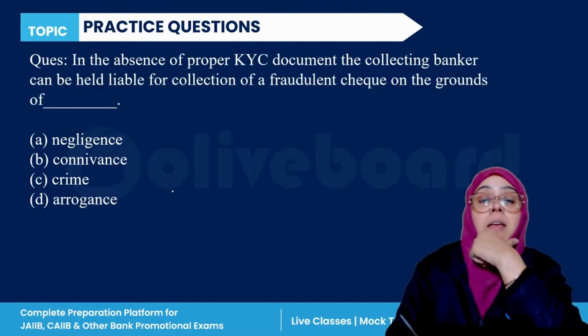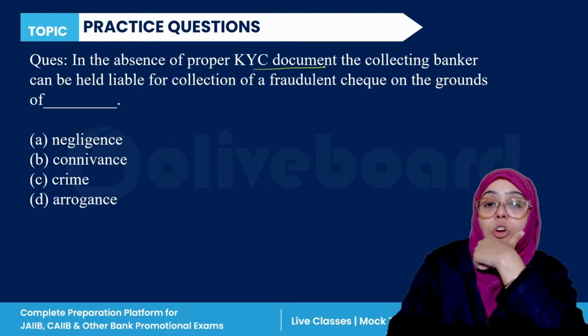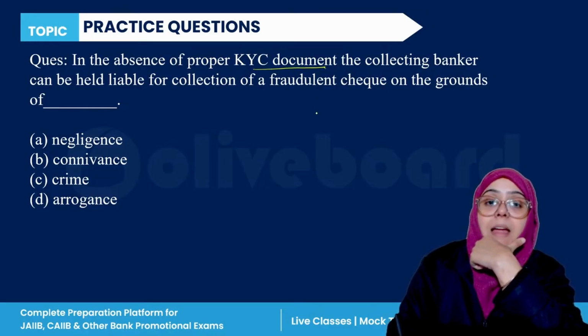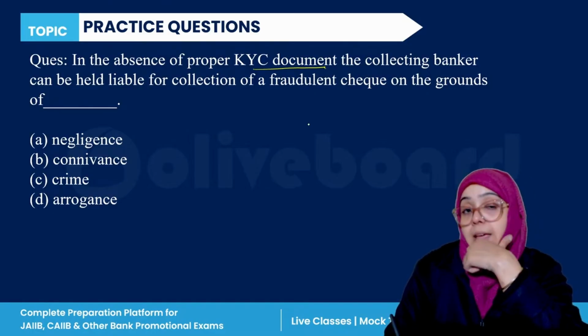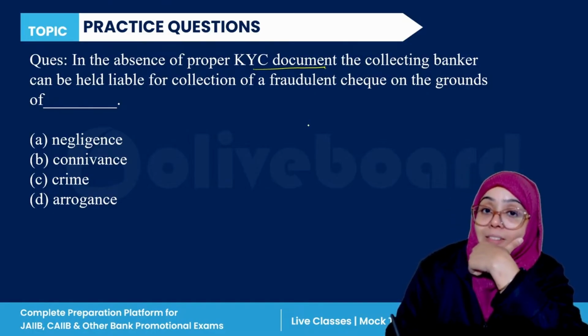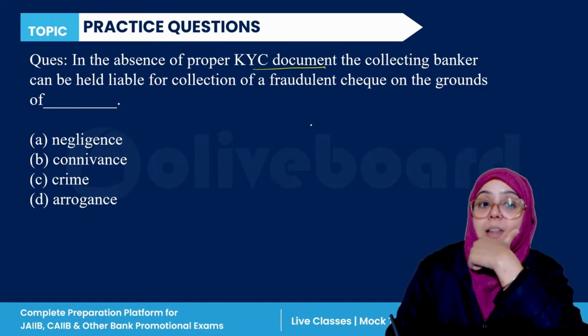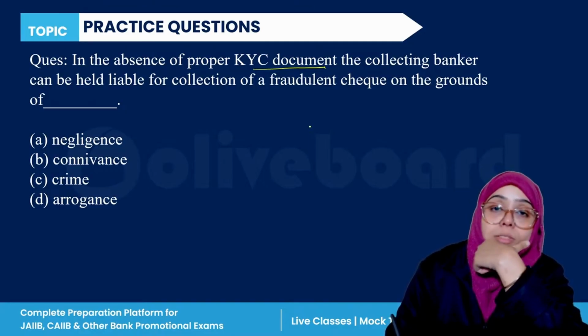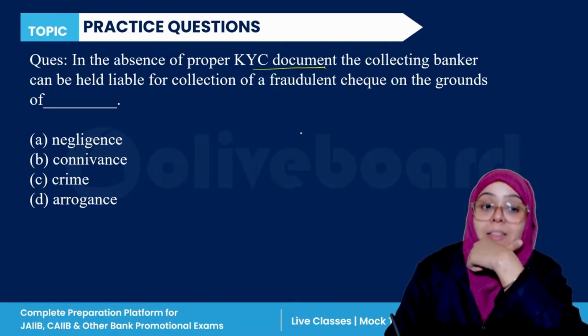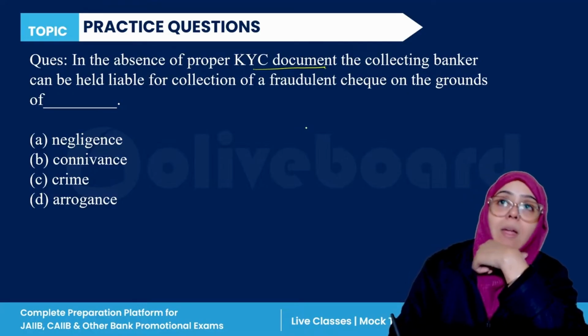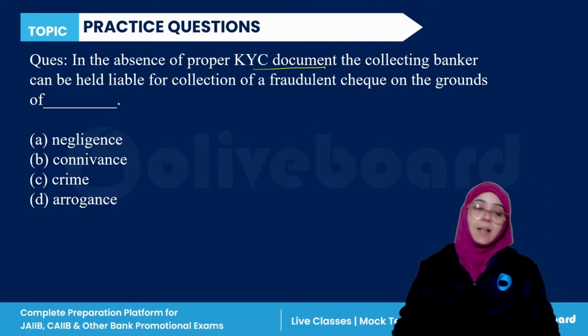Good. Next question. In the absence of proper KYC document, the collecting banker can be held liable for the collection of fraudulent check on the ground of what? Negligence, convenience, crime, or arrogance. So the correct answer for this question is,